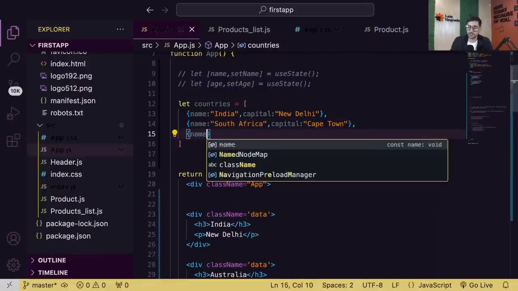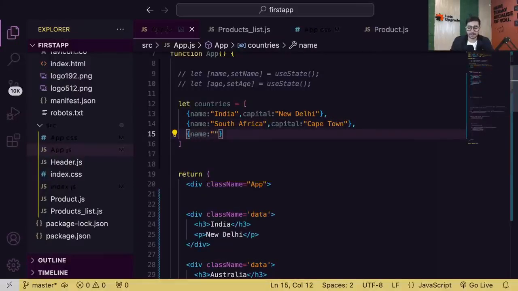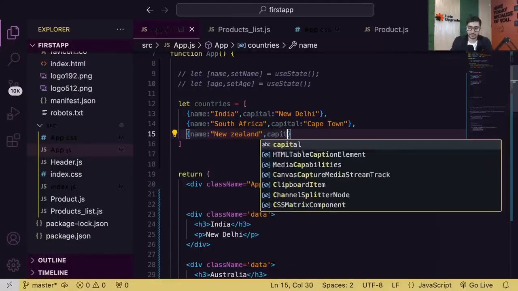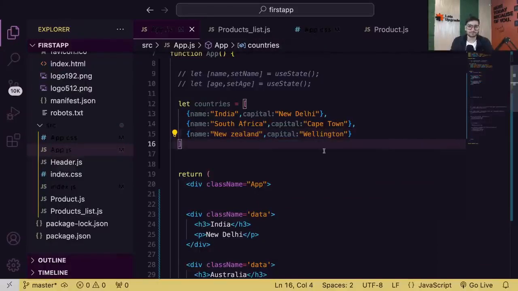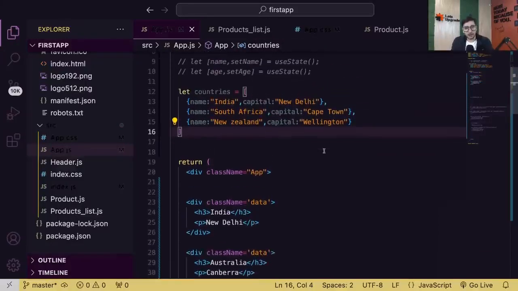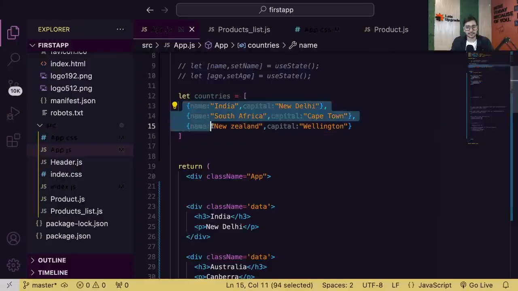Then let's say one more country, New Zealand, capital, Wellington. Okay, some countries. Simple. Three countries. Now, guys, we'll receive our data like this.